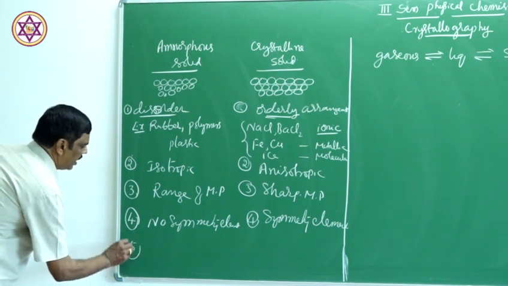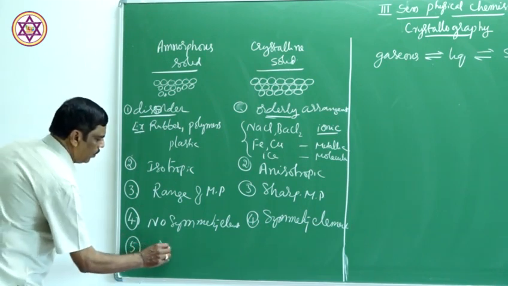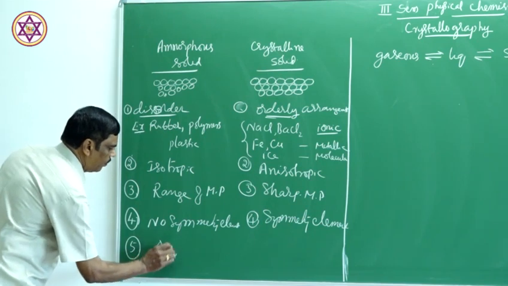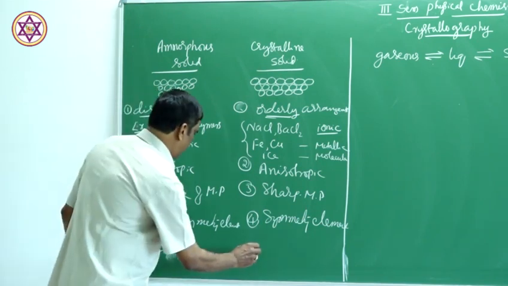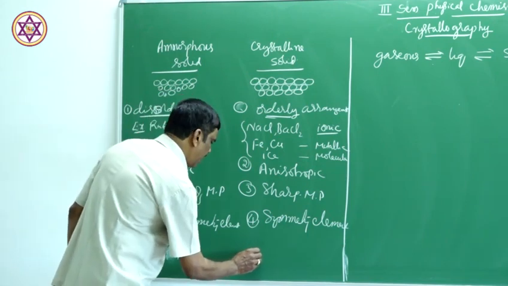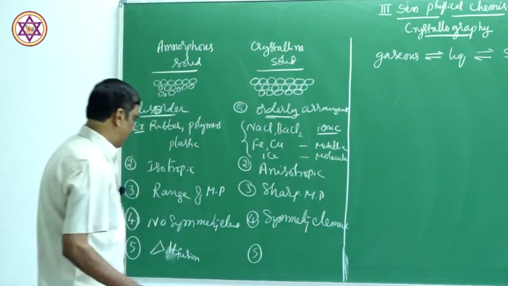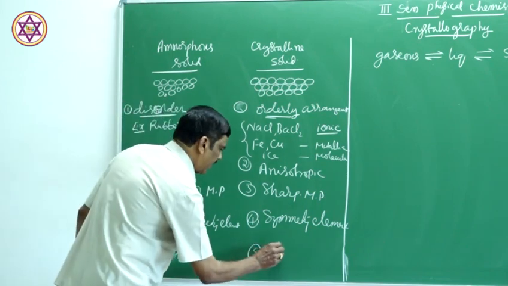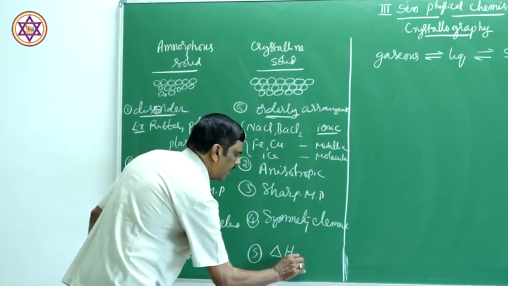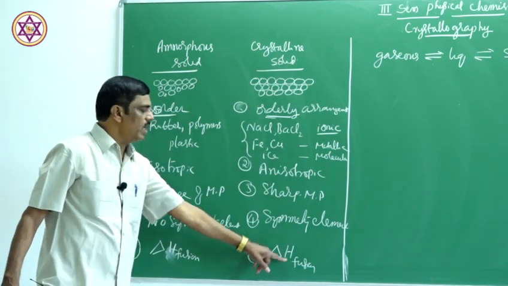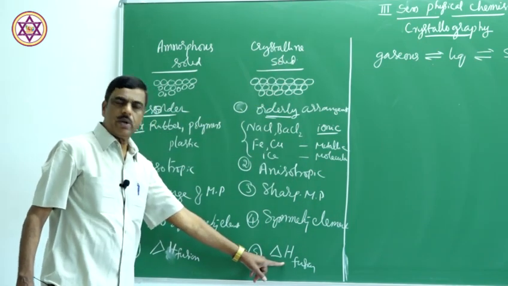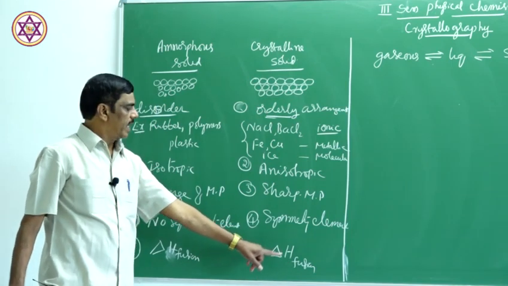Now, another difference is heat of fusion. In the case of a crystalline solid, there is a definite value of delta H fusion, an exact delta H fusion.